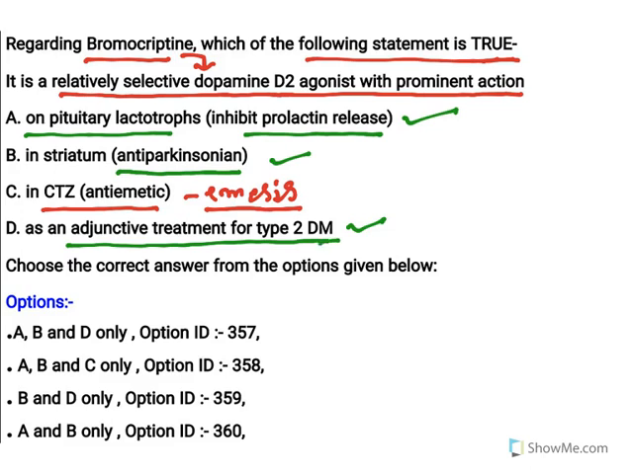So A, B, D are true, and look at the options. Only A, B, and D are true. So this is the answer. So don't get confused. Observe these questions carefully. Dopamine agonist causes emesis. Dopamine antagonist will cause antiemetic effect.